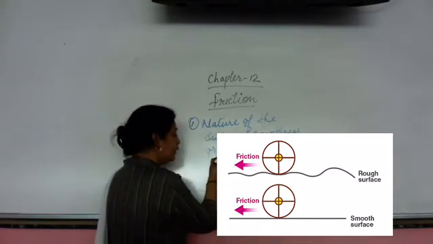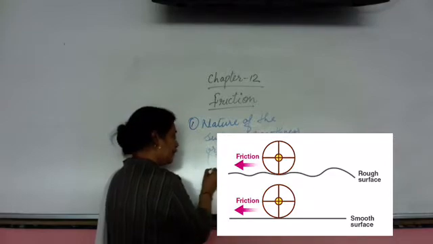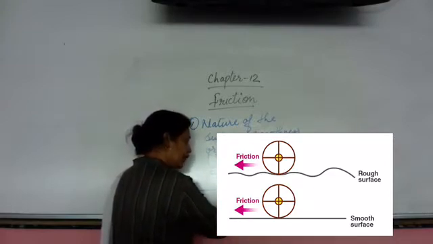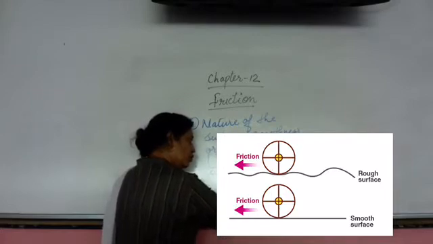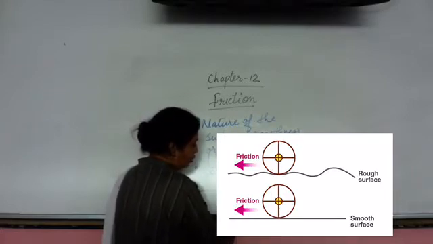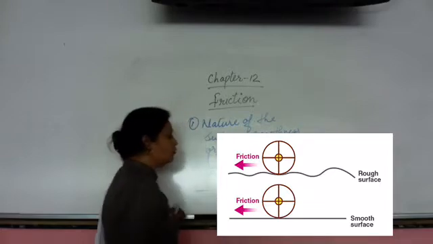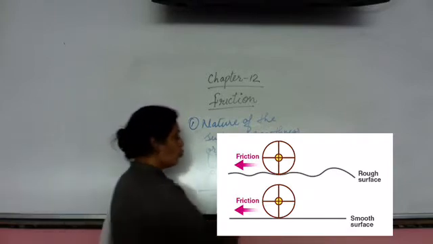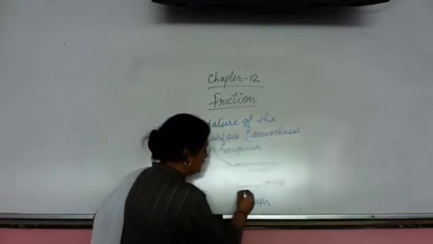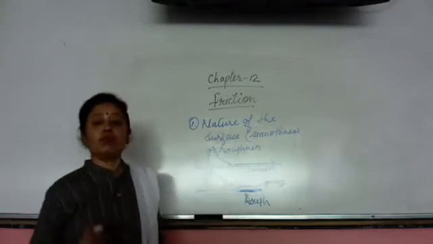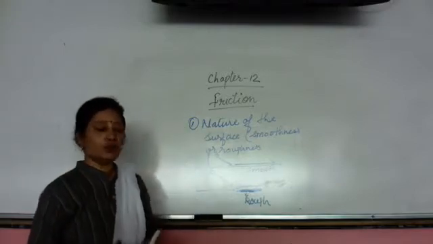When the object rolls from the slide onto different types of surface, it will move a long distance on the smooth one, and the object rolling on the rough surface will move less distance. Why? The rough surface has more friction and it opposes the motion more as compared to the smooth surface.